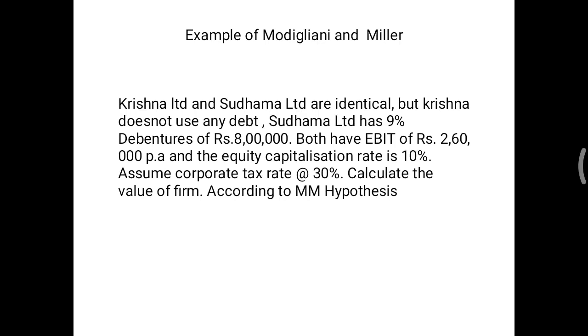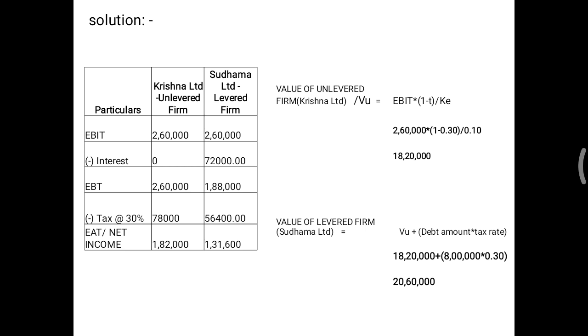Now we will go through the example. Krishna and Sudama are identical firms. Krishna does not use any debt, which means it is an unlevered firm. Sudama has 9% debentures of 8 lakh, that means it is a levered firm. Sudama is a levered firm and Krishna is an unlevered firm. EBIT 2,60,000 per annum. Equity capitalization rate 10%. Tax rate 30%. Calculate the value of the firm based on the hypothesis.